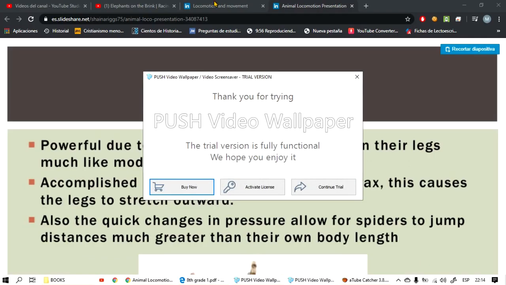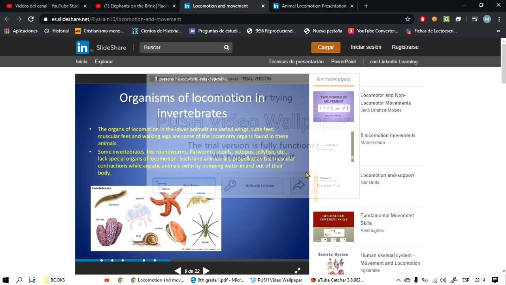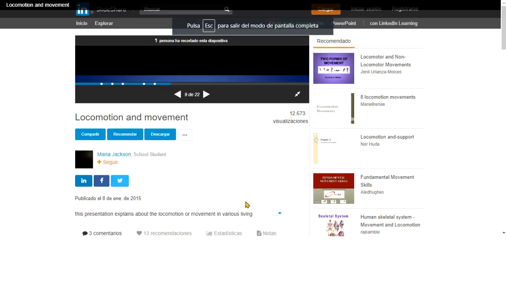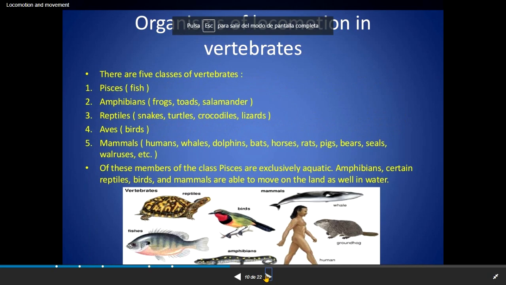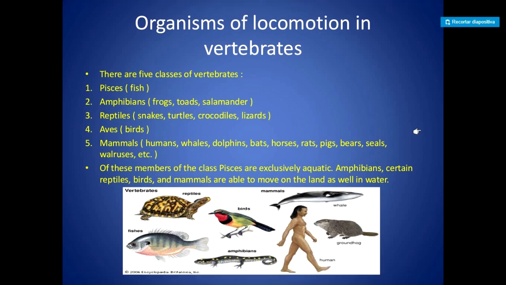Now, going back to the last slideshow, we will finish speaking about locomotion in vertebrates. There are 5 classes of vertebrates: the fish, amphibians, reptiles, birds, and mammals. The fish move, as I told you, by using their tails and fins. The amphibians move by using their limbs, sometimes legs.